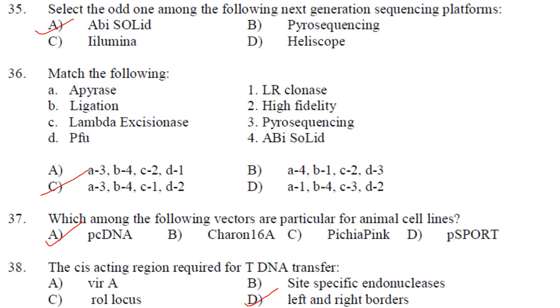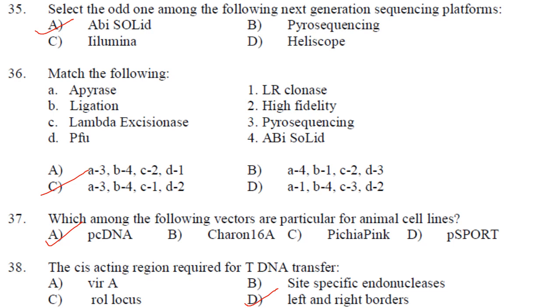Then next one, apyrase. Apyrase is used in pyrosequencing of next generation DNA sequencing method. So apyrase is A3. So B and D can be eliminated. A and C we have to see. Then ligation is AB Solid. I told you now, sequencing by ligation is by AB Solid. So B4.